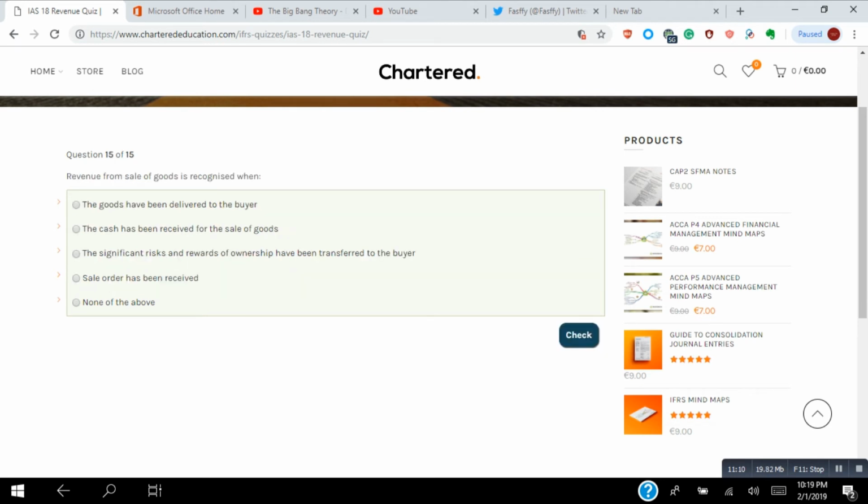Revenue from sale of goods is recognized when the goods have been delivered to the buyer, the cash has been received for the sale of goods, or the significant risks and rewards of ownership have been transferred to the buyer. This is the correct answer.